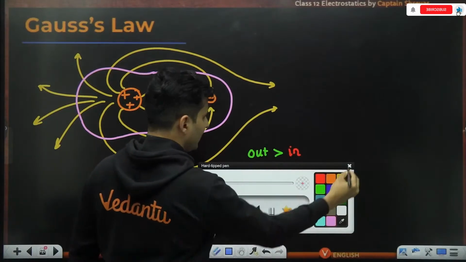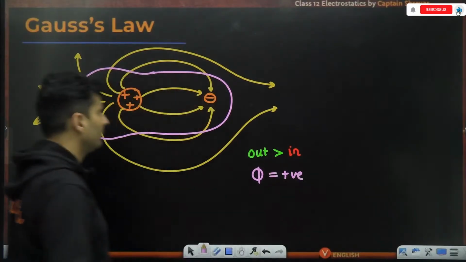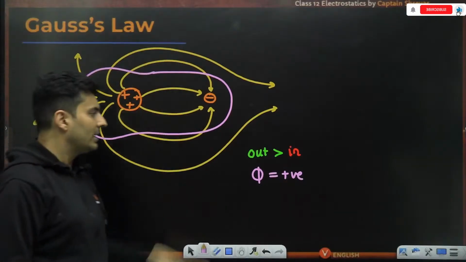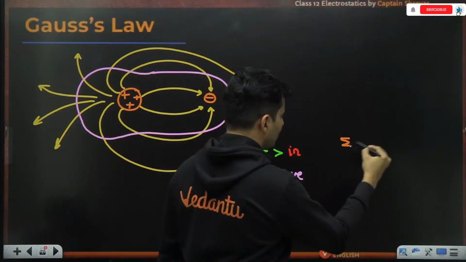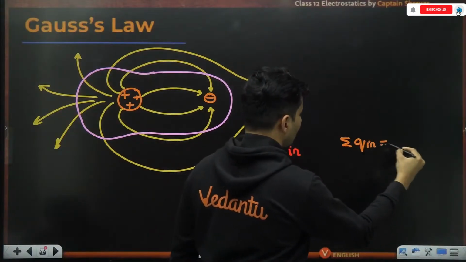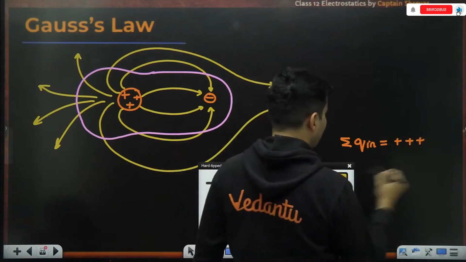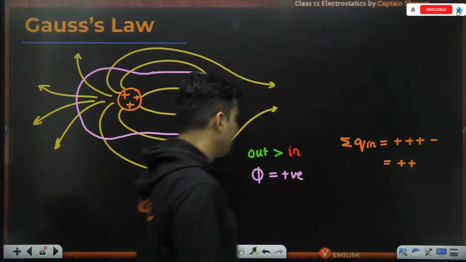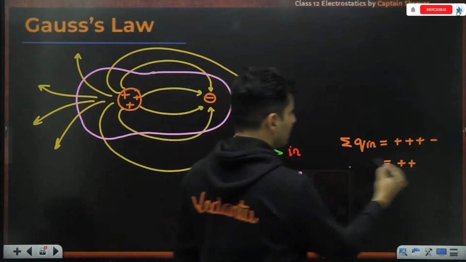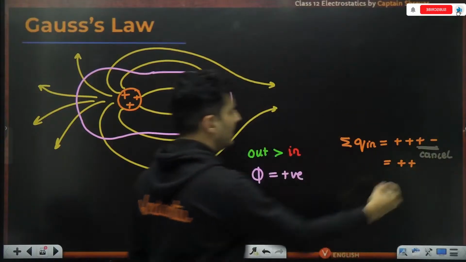So you will see that the net flux will be positive because the total charge is also going to be positive. If you count the total charge which is inside, that is more positive than negative. Some of the charges might just end up cancelling each other out. So net charge is positive.